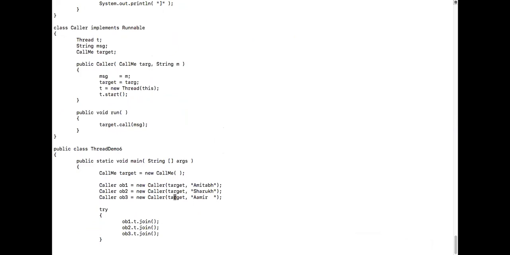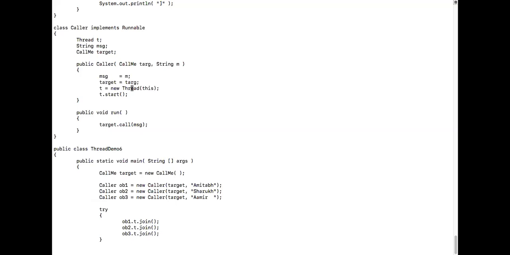Again a new caller. He will pass that same target, and Amir. Now he'll come here. Then what will happen? What does this constructor contain? The same target. But what is the message now? Amir. I'm storing that in message. What is message? Amir. Target is the same target, isn't it?